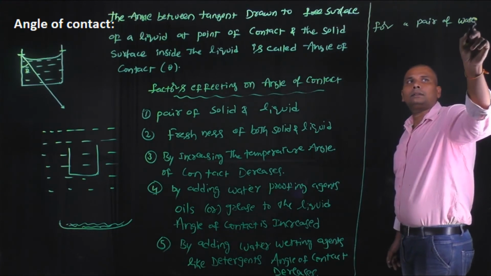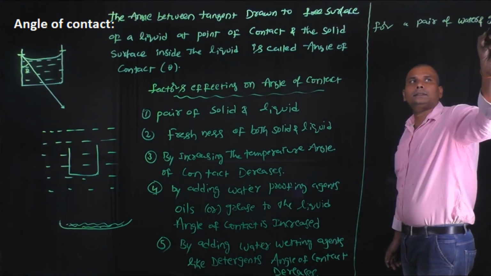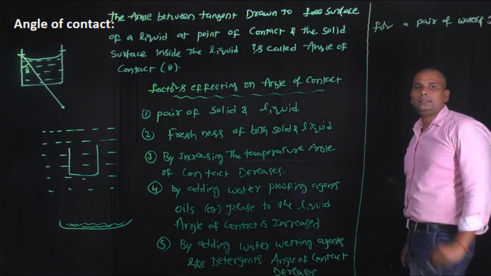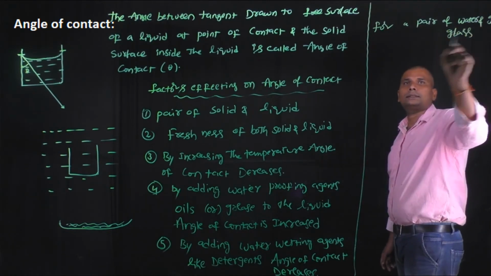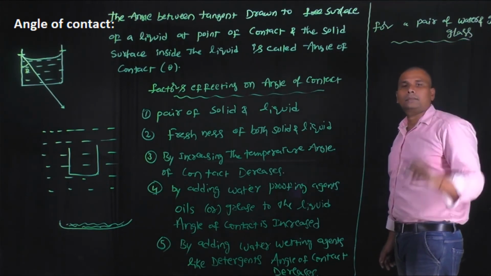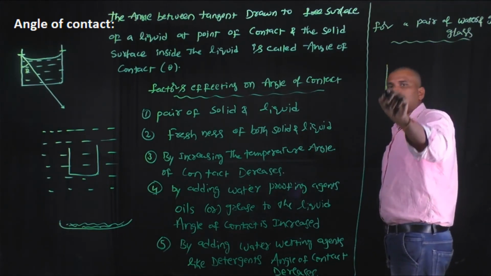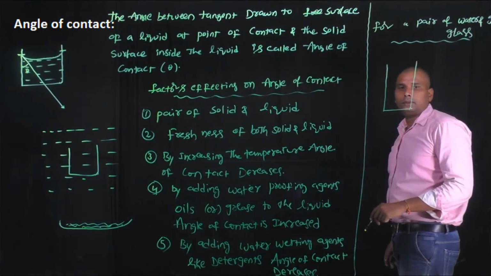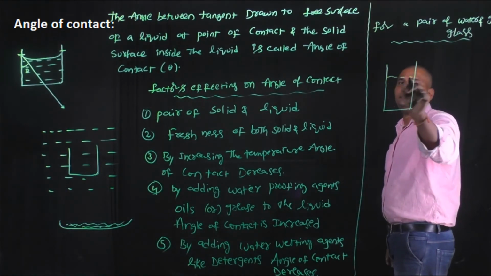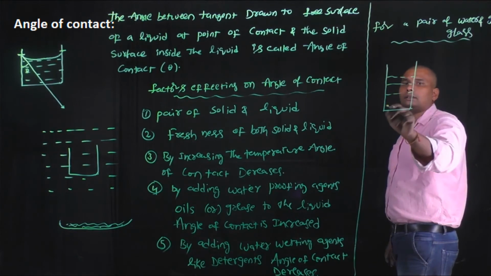For example, let us consider a pair of water and glass. Here, this is a glass beaker, and this glass beaker is filled with water.